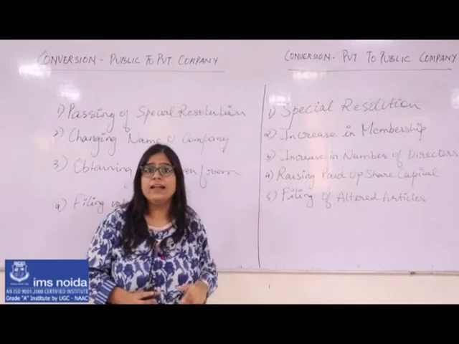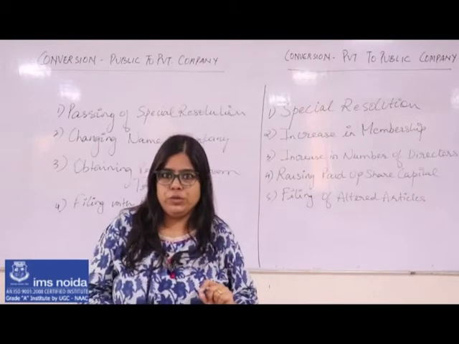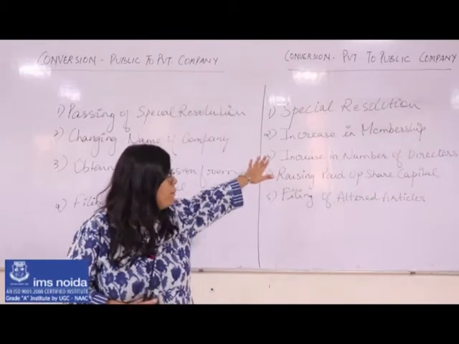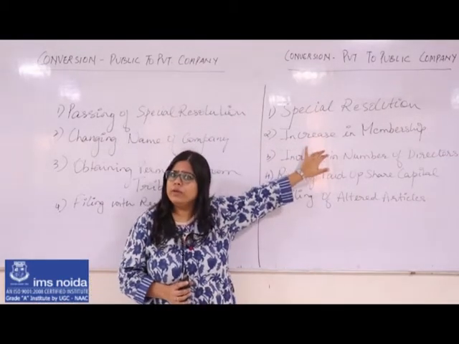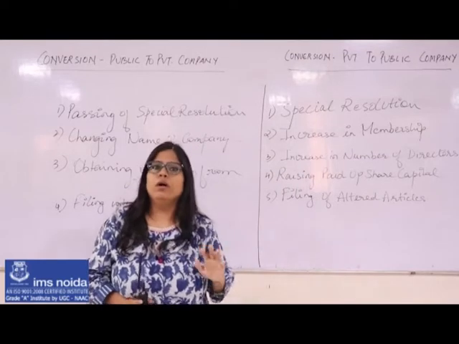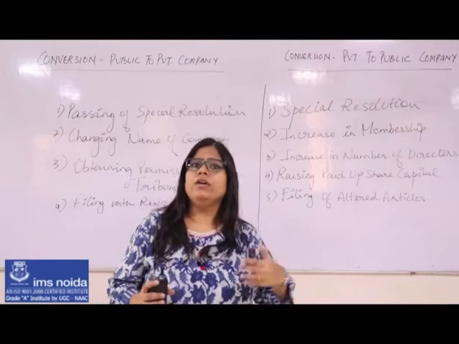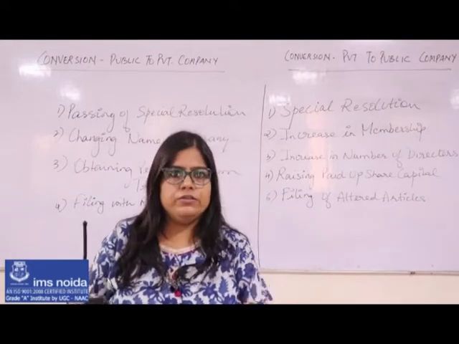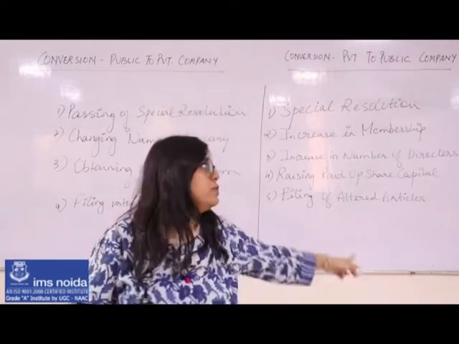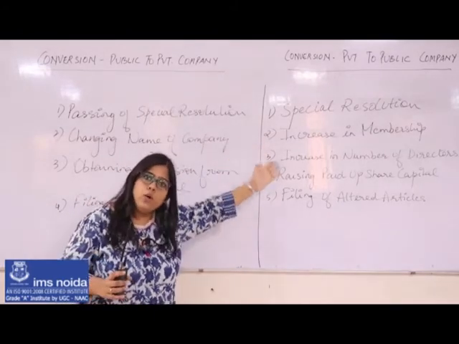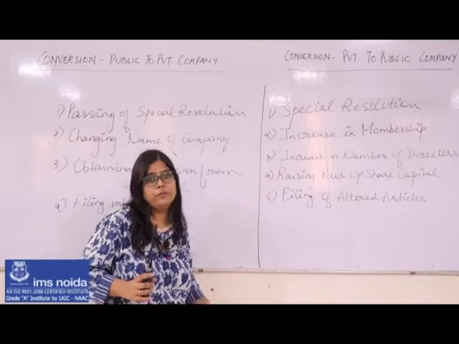Number 2 says that I need to increase the membership of the total number of shareholders that I need. Now in a private company, minimum members were required as 2 and maximum were 200. So when I'm converting into a public company, I can have infinite number of members. There is no restriction on number of members. So this point means that I need to increase my shareholders from what the said limit was, 200.